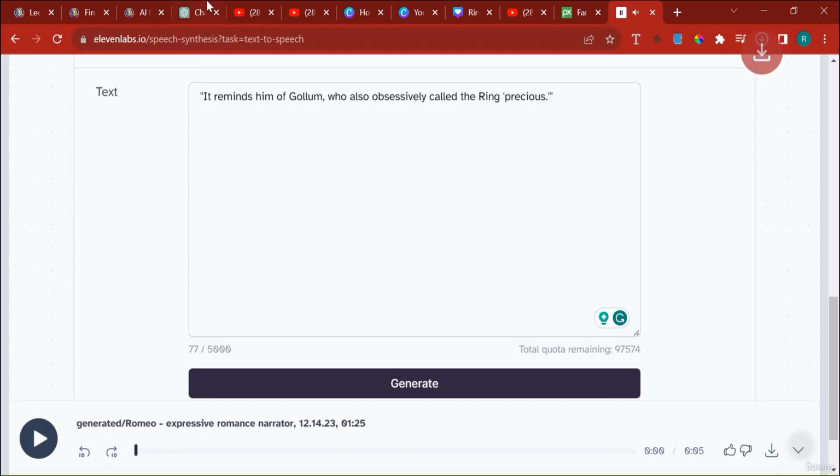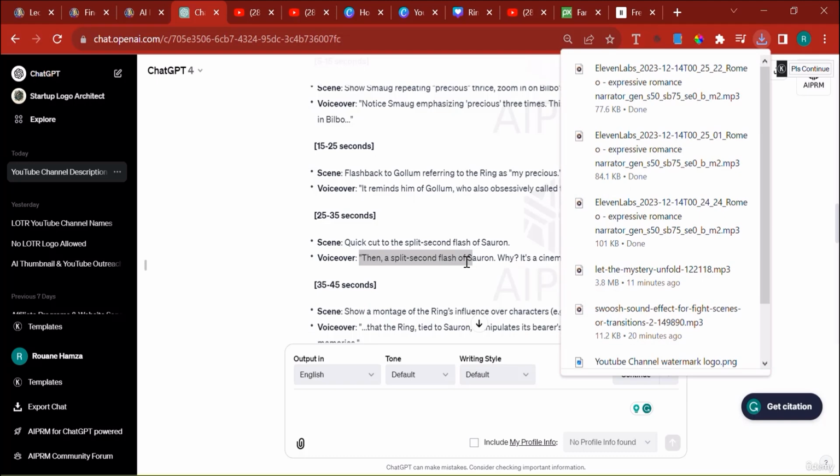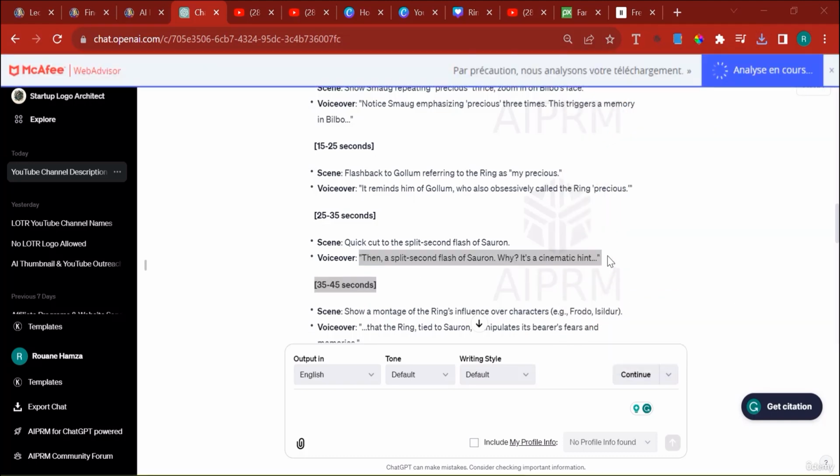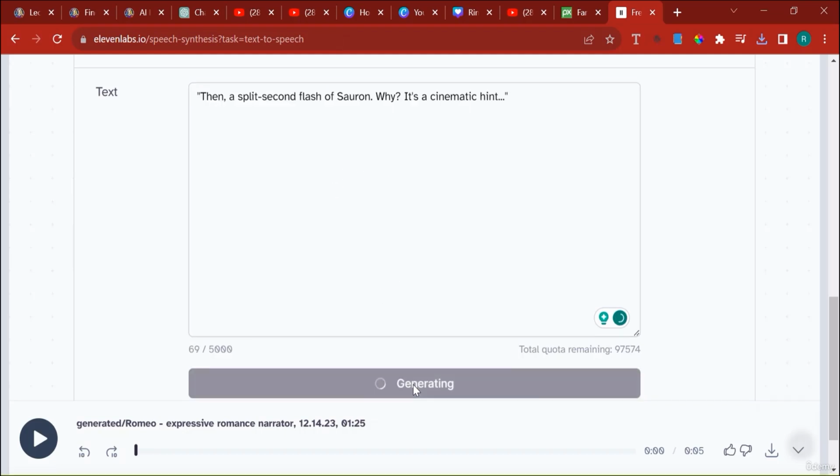I'm going to download this, and then let's move on to another one, then a split-second flash, and so on and so forth. So basically what we're doing is just copy, paste, copy, paste. And by the way, you can actually do this, I think, with $1. There are other softwares, but ElevenLabs is by far the best.